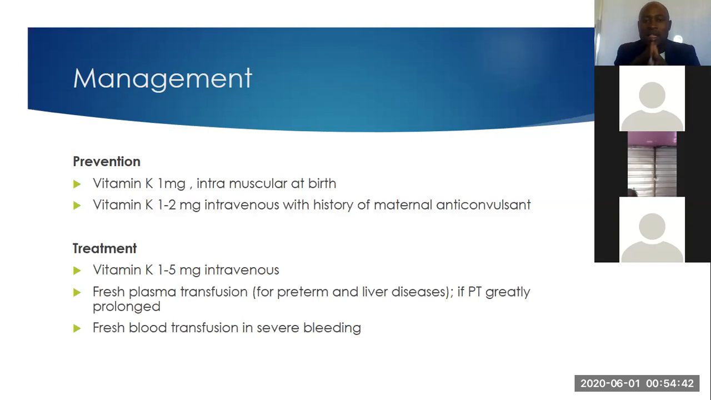The management is very simple. We know that this infant is lacking vitamin K. So, we give vitamin K 1 milligram IM at birth. Okay? We can also, if there is a history of maternal convulsion, because it is possible that there may be preeclampsia and eclampsia, I said these conditions, you will understand them nicely when you do obstetrics, okay?